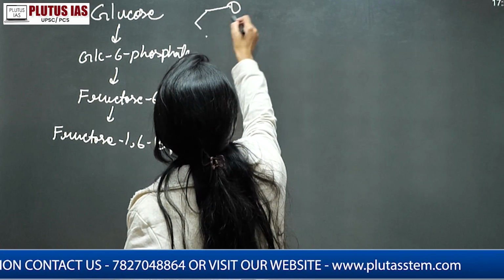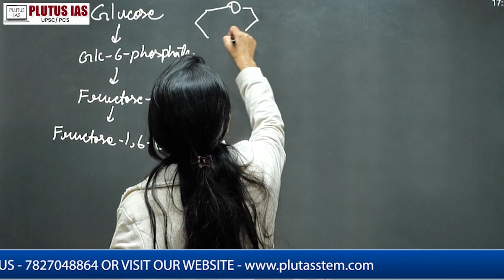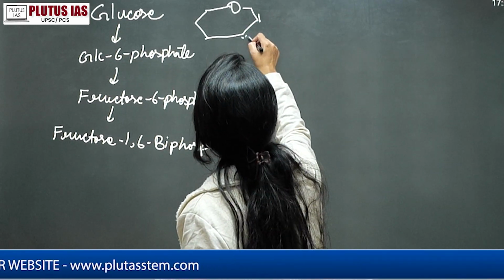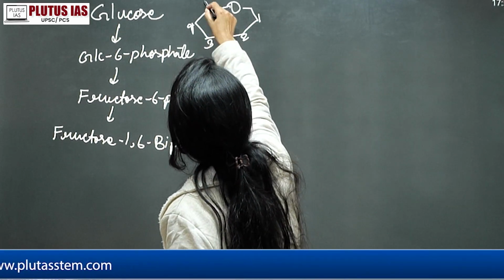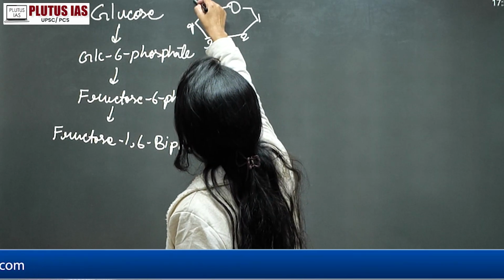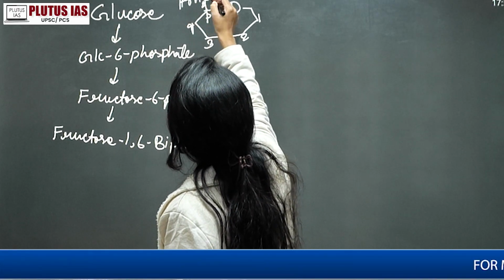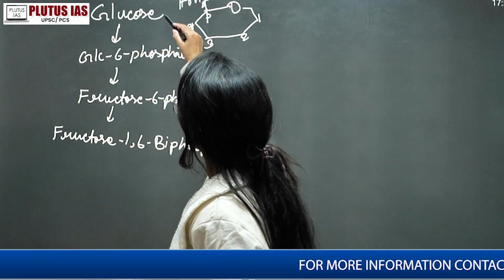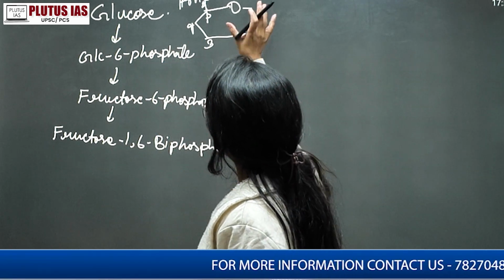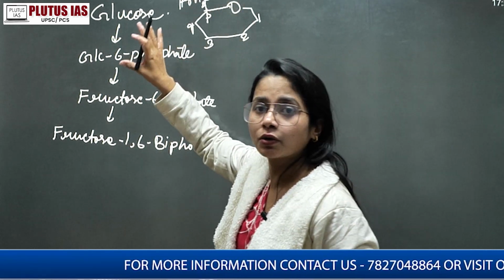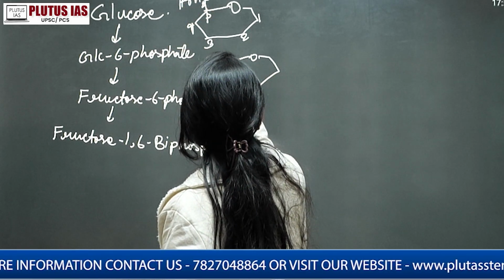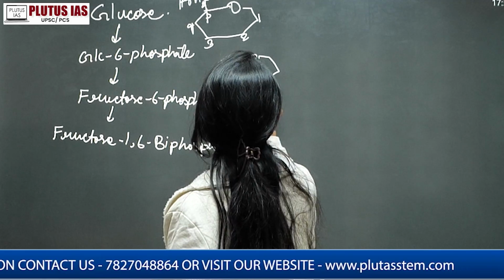In the simple molecule of glucose, this is your 6 carbon compound planar ring. So 1 carbon, 2 carbon, 3 carbon, 4 carbon and 5 carbon. The 6 carbon is your CH2OH, that is carbon number 6. So when we are converting the glucose to glucose 6 phosphate, there must be addition of the phosphate molecule, right?